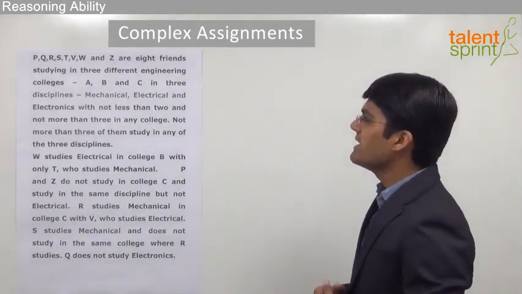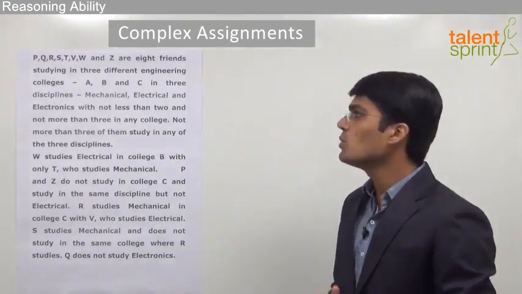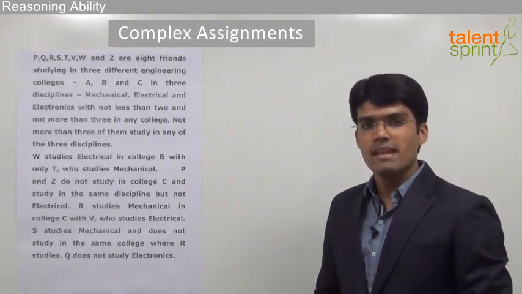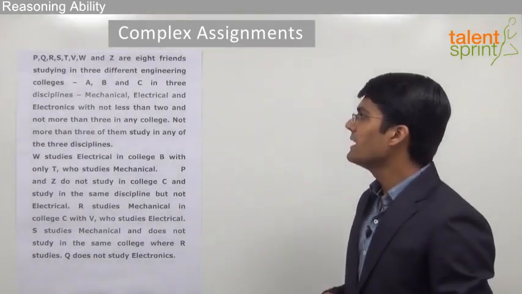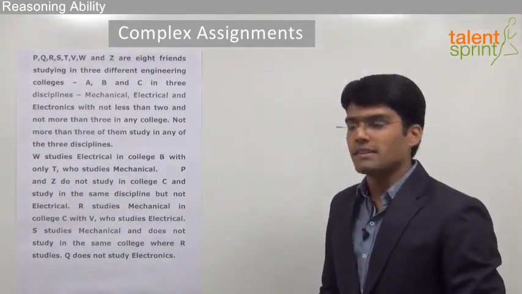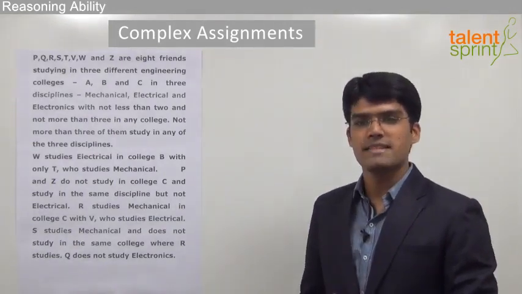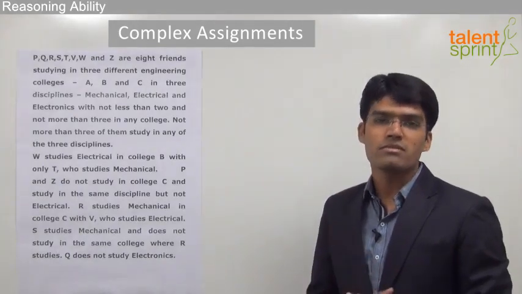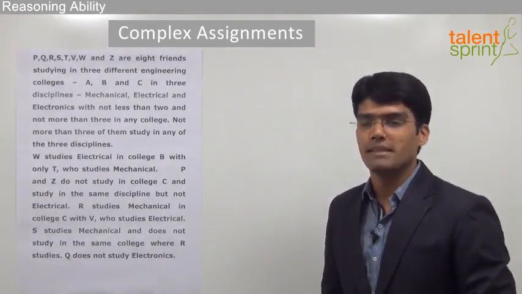So we can see here that there are 8 persons, P, Q, R, S, T, V, W and Z, who study in 3 different engineering colleges, A, B and C, and each one of them has one of the disciplines, that is mechanical, electrical or electronics, with not less than 2 and not more than 3 in any college. That means in each of the colleges there should be at least 2 students and at most 3 students. So a minimum of 2 students in each college and the maximum can be 3.